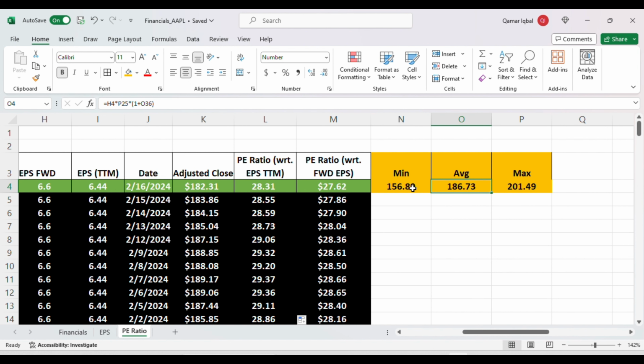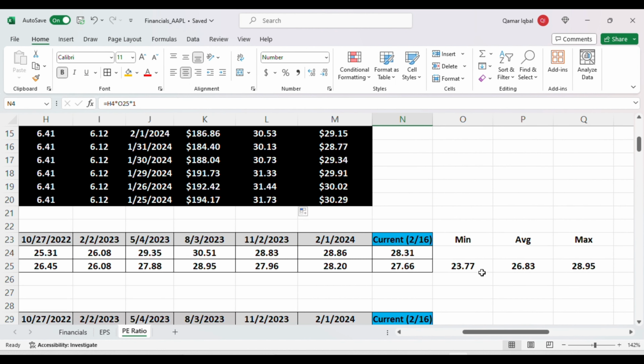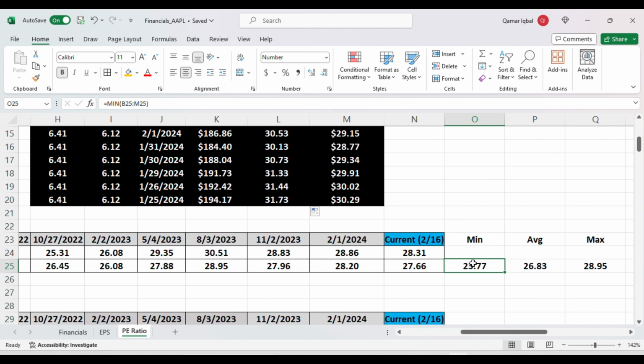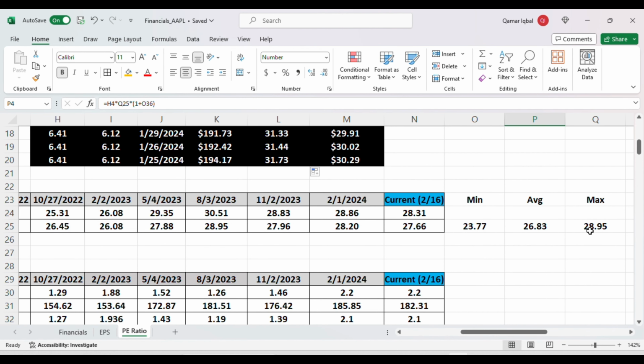Now calculating the minimum stock price, the same formula, multiplying with H4, that is forward EPS, and then multiplying with O25, that is the minimum value of the last 12 quarters of the forward PE, 23.77, and then I'm multiplying it with 1. Here I'm assuming that Apple will be able to just meet the earnings estimate to calculate the minimum stock price. So that gives 156.89.